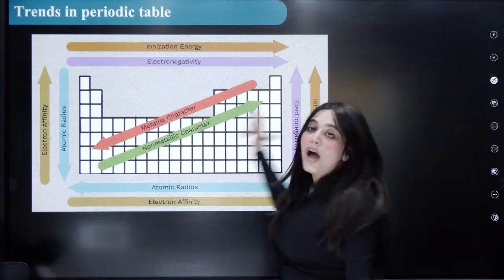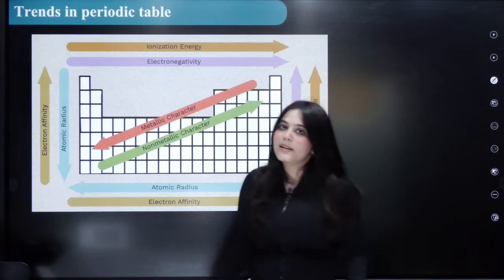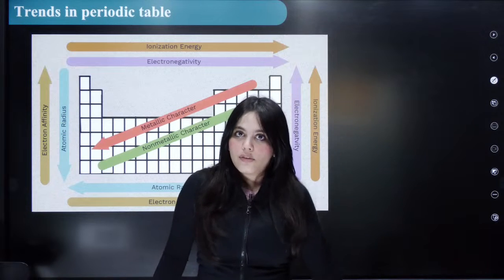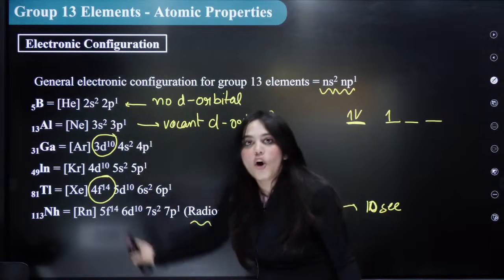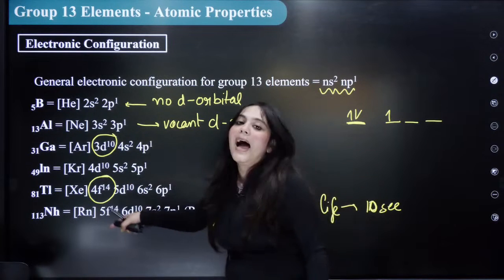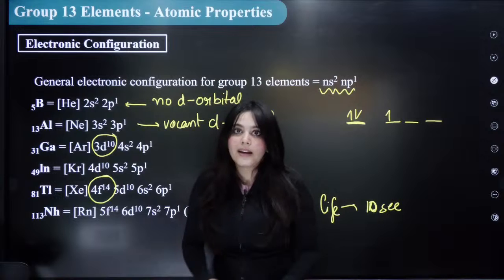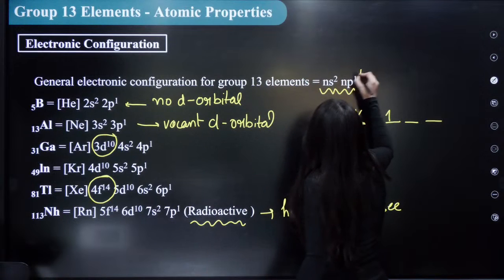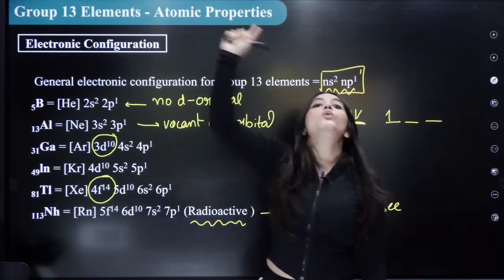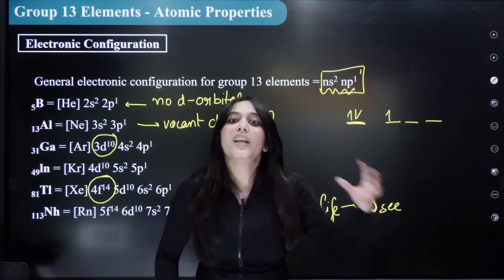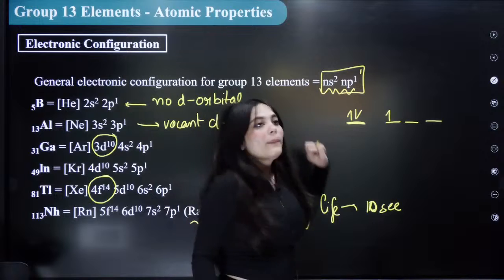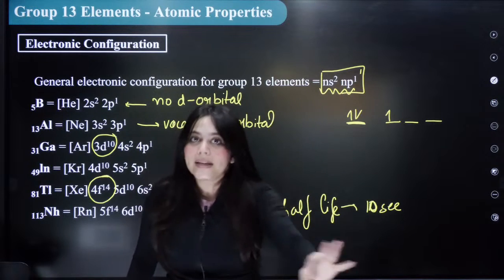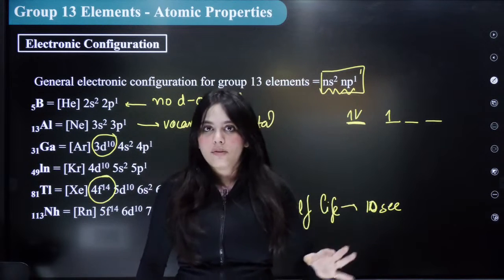Let's move forward. Now, before we look at all the properties, we have looked at the electronic configuration. What did I tell you? I told you that here in gallium, d orbitals are introduced. Here in thallium, f orbitals are introduced, right? The ns2np1 configuration is called the outer electronic configuration, which will participate in bonding. These s and p orbitals will participate in bonding.